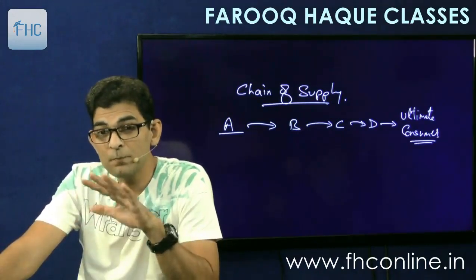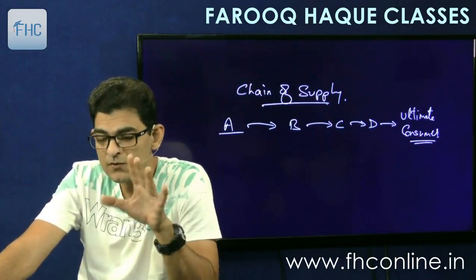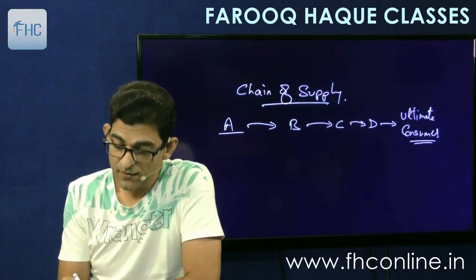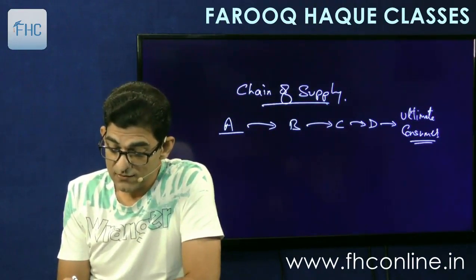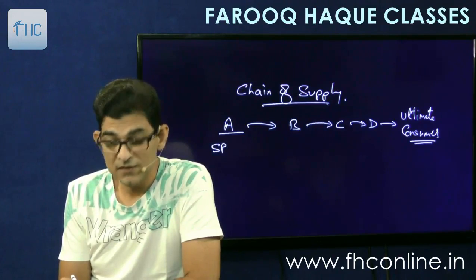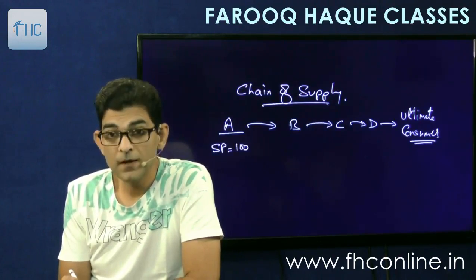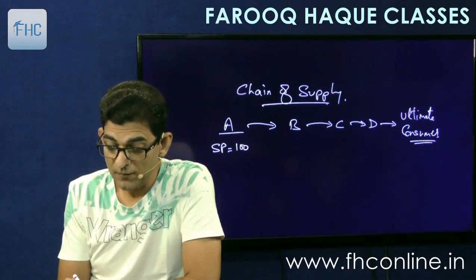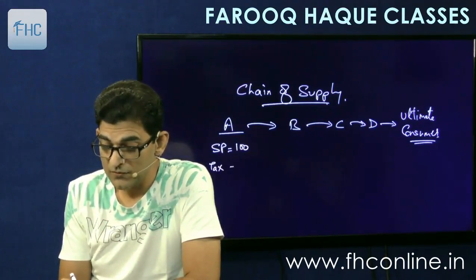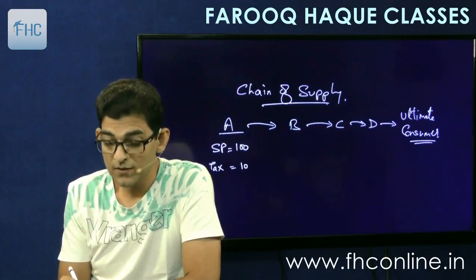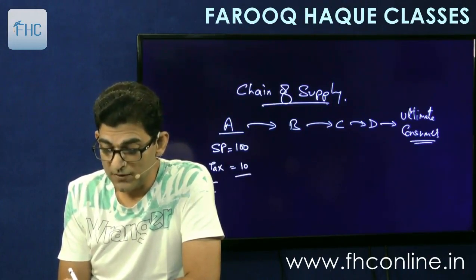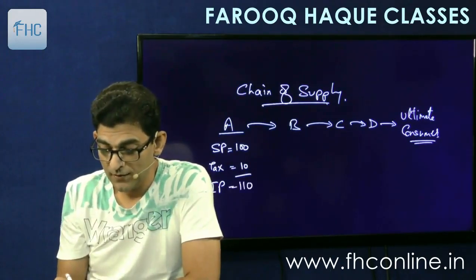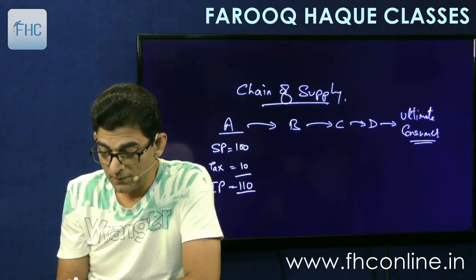So let me explain a pure VAT system first, and this is for your knowledge, how the pure VAT system applies. If A sells his goods at a sale price, SP, of say 100, and suppose the tax is at 10%, so he will have to charge tax at 10%, meaning 10 rupees. His invoice price, IP, at which he sells to B, will be 110.